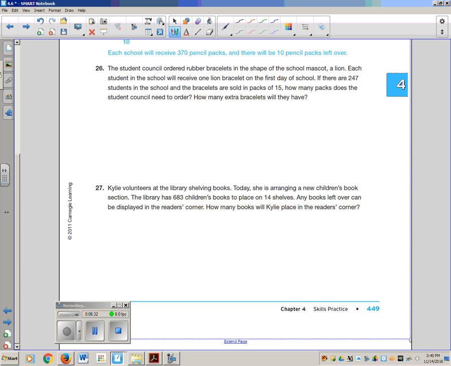Number 27. Kylie volunteers at the library shelving books. Today she is arranging a new children's book section. The library has 683 children's books to place on 14 shelves. So we're putting 683 into 14 groups. Any books left over can be displayed in the reader's corner. How many books will be placed in the reader's corner?